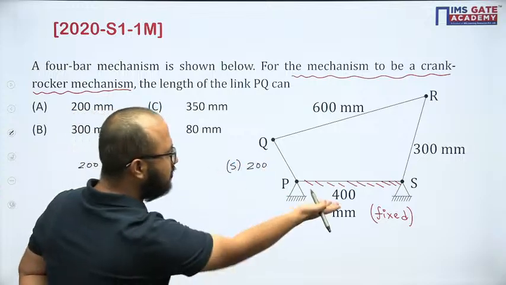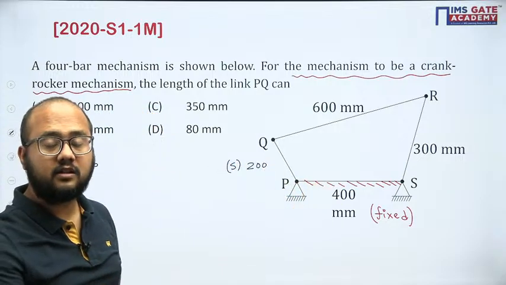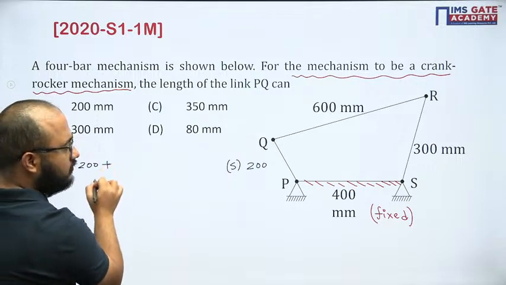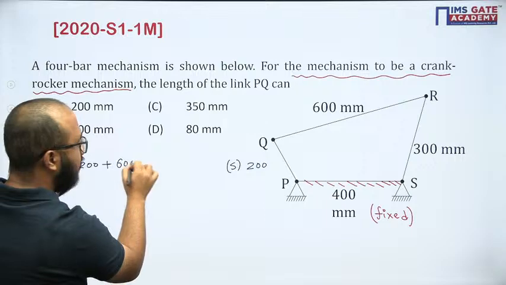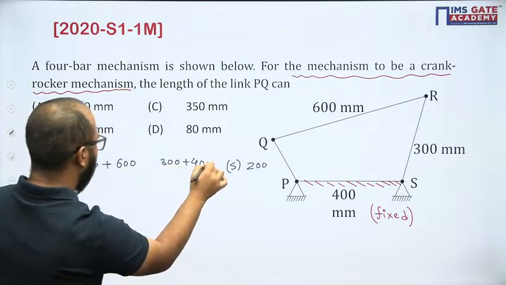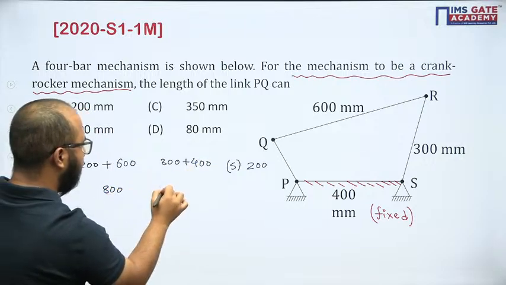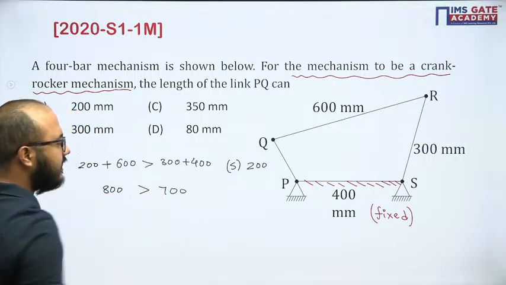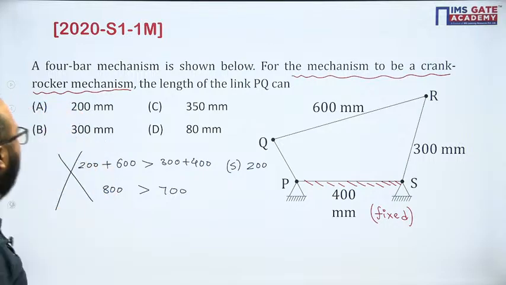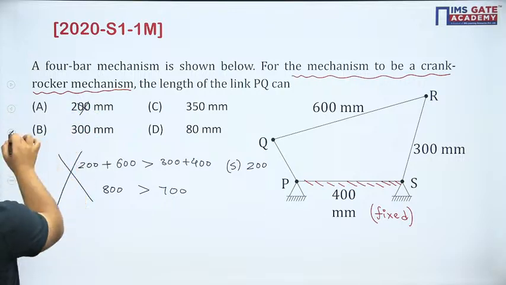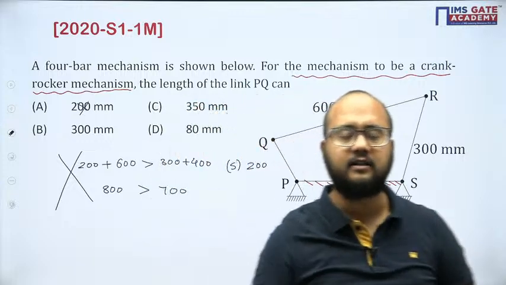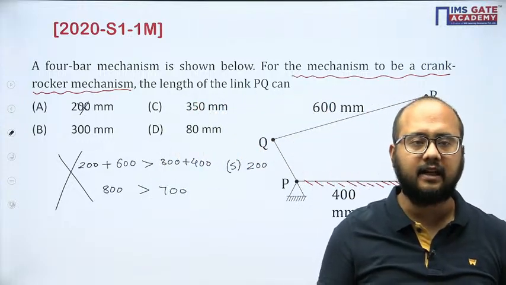Adjacent to smallest is fixed, crank rocker, fine, correct. So 200 plus longest, which is 600. Other two link lengths will be 300 plus 400. So here the answer will be 800 and here 700. So in this case, the law is not satisfied. So this is wrong. Option A is not possible, because it is not following Grashof's law. Aman, is it clear?